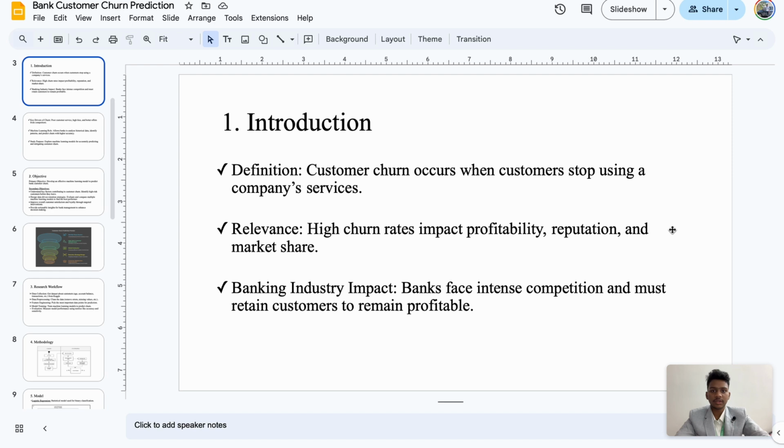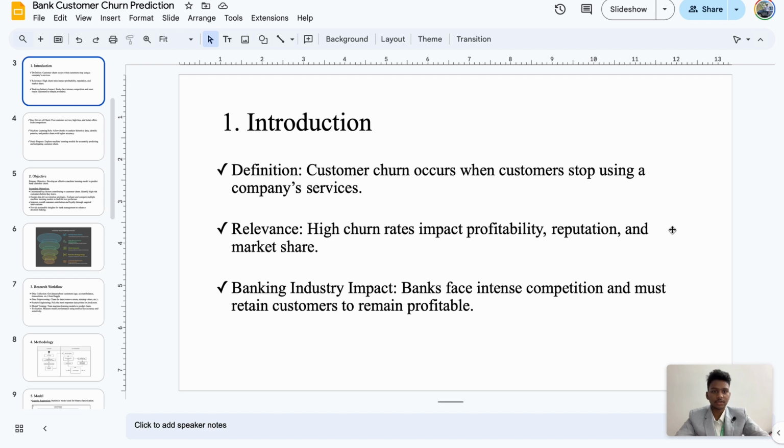On a final note, if the bank is able to find the customers who have a high chance of leaving, the bank may use some simple strategies to retain them, which might increase the revenue and profitability of the bank. So this is the introduction.